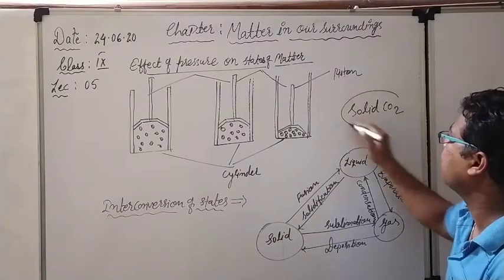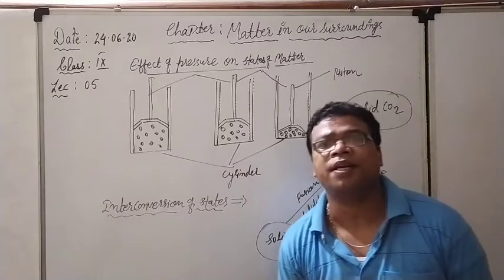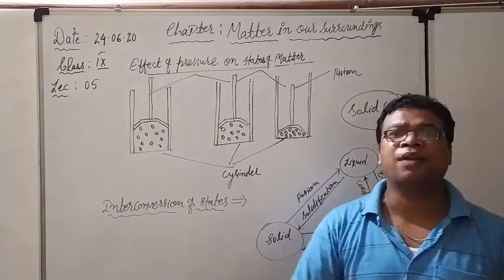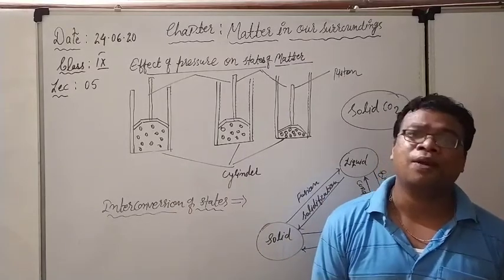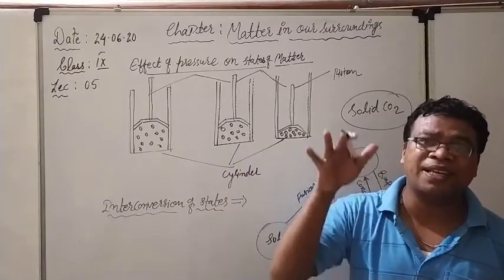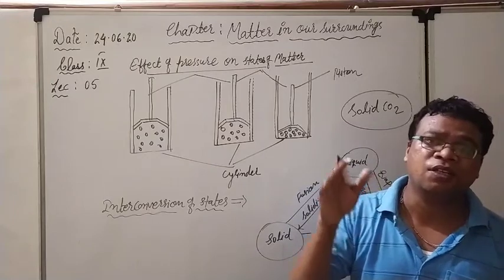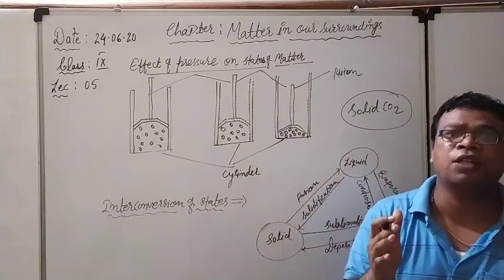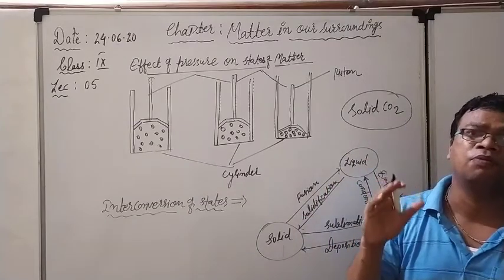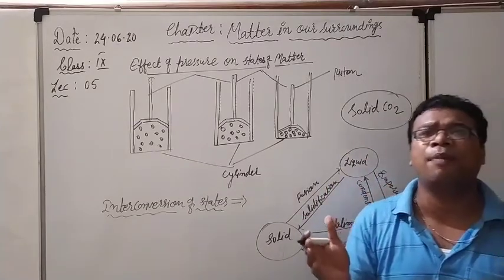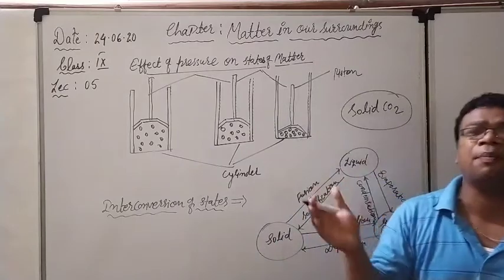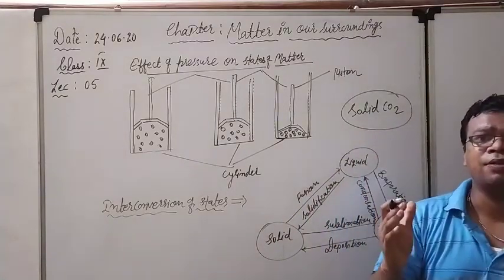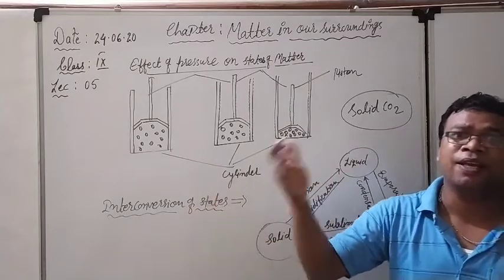What is solid carbon dioxide? Carbon dioxide is a gaseous substance, and the particles are very far from each other. By increasing the pressure, we bring the particles of carbon dioxide very close to each other, and the force of attraction between the particles increases, and directly the carbon dioxide, which is in the gaseous state, can be